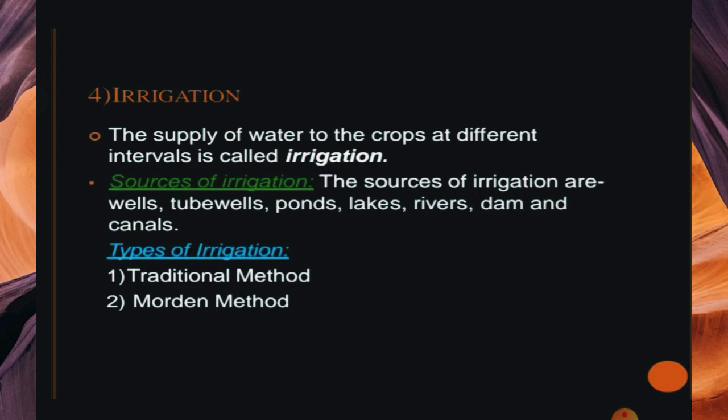The supply of water to the crops at different intervals is called irrigation. The sources of irrigation are wells, tube wells, ponds, lake, river, dam, and canals. There are two types of irrigation methods: traditional method and modern method. So the way you give the water to the crops, your plants, we call it irrigation.